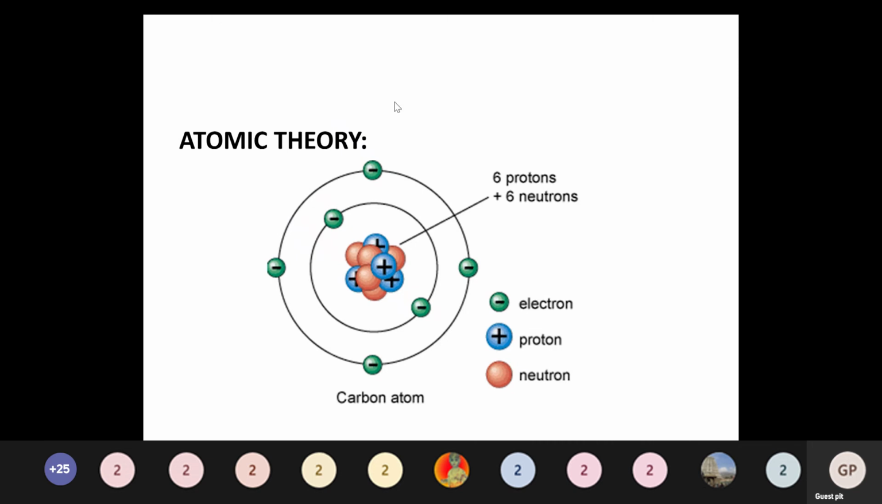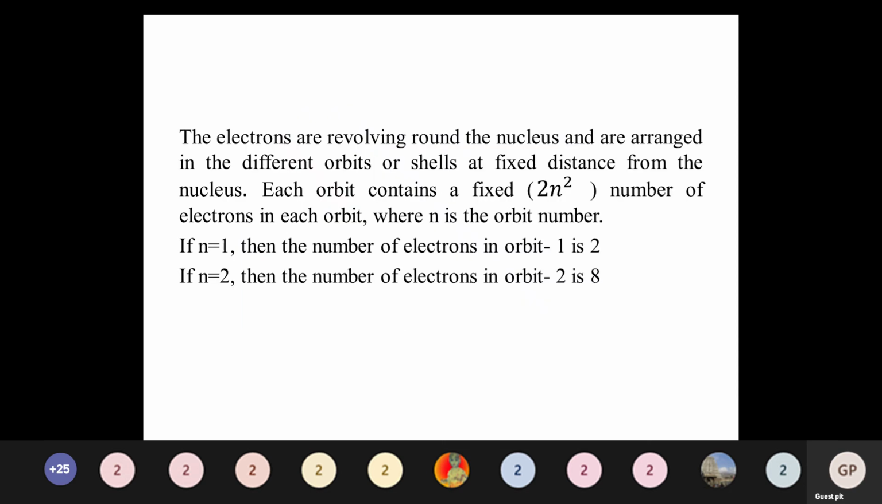The number of electrons in each orbit also follows a specific format based on the fixed formula, 2n squared. For n equal to 1, the first orbit, that is the first shell, substituting in the formula you get 2 times 1 squared, which is 2.